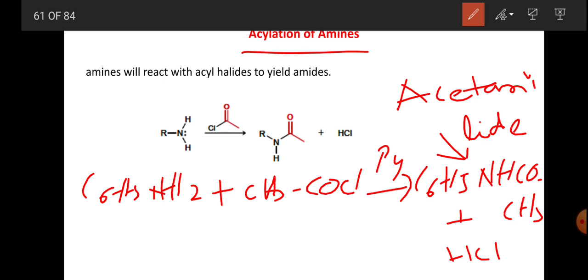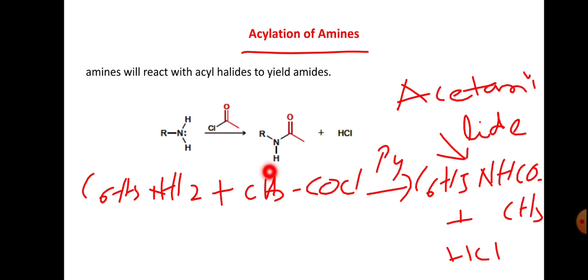In presence of CH3COCl, if you take benzene here, C6H5COCl, that is benzoyl chloride, we get here C6H5NHCOC6H5, that is benzanilide. So this reaction is enough.